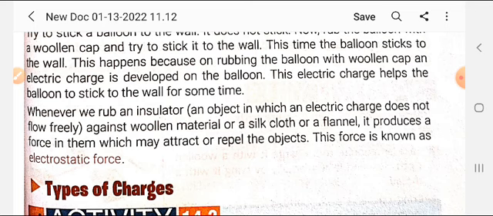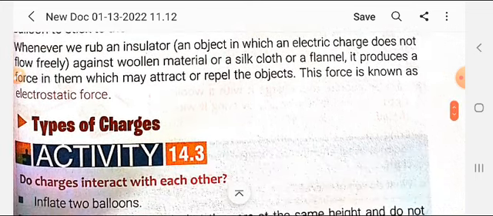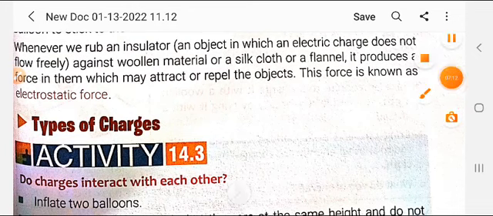it produces a force. There arises a force between them to attract oppositely charged objects. This force that has been created to attract is called the electrostatic force. This is called, student, what? Electrostatic force.